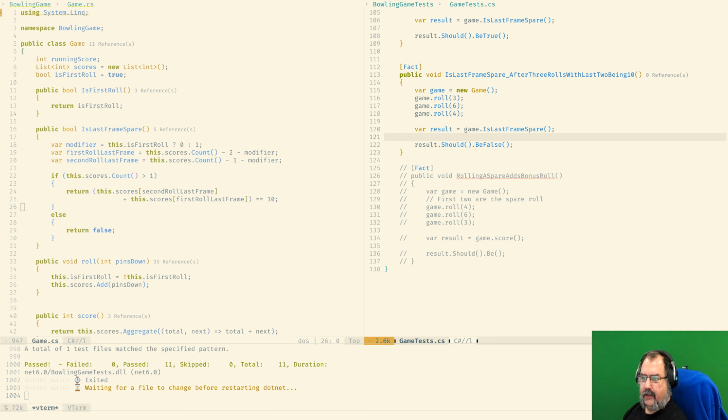Okay, so now we have the check for the last frame being a spare, yeah? We can do this specific check. We can check if something is the first roll.